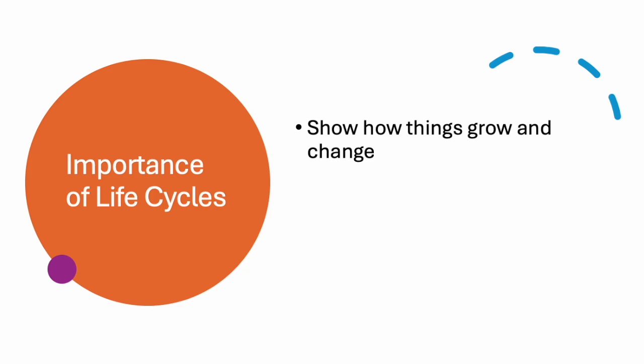Even though different plants and animals have different life cycles, they all have some things in common. They're born, they grow, they reproduce, and eventually they die. Then the cycle starts all over again.